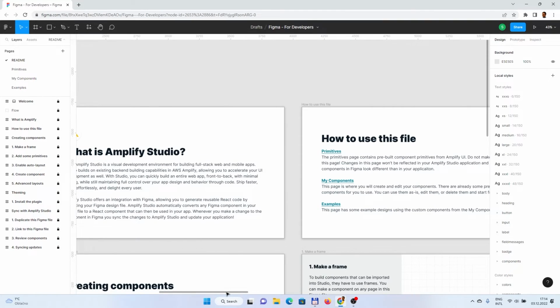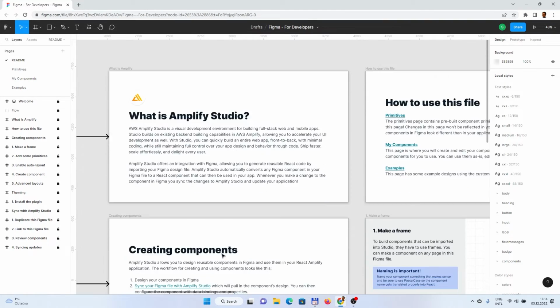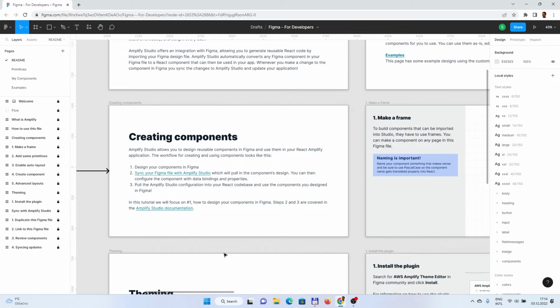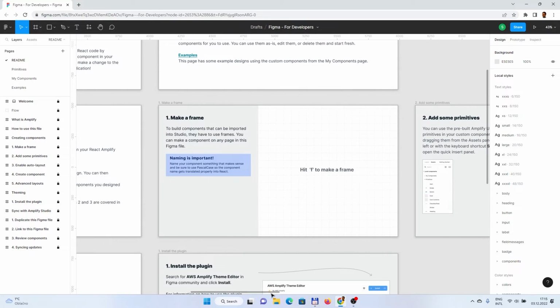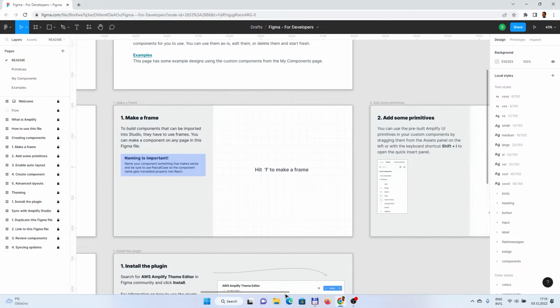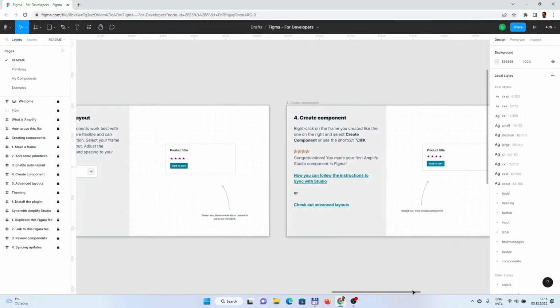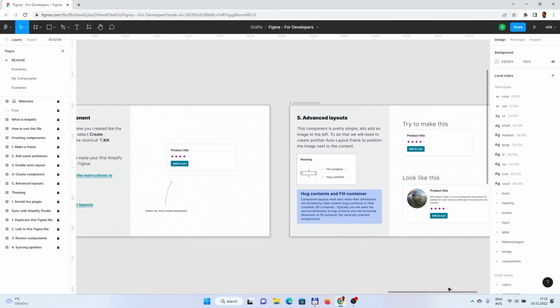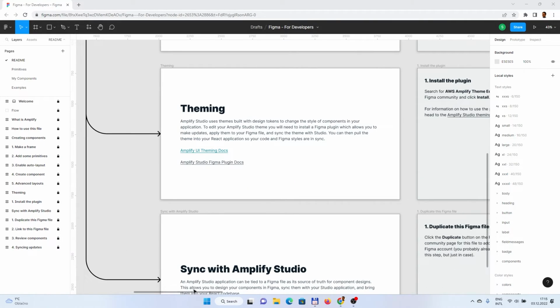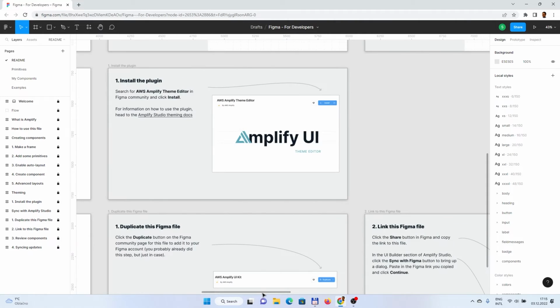So they're saying they have primitives, my components, examples, and obviously you can create your own components. We will show maybe later on how. They also are speaking about some concepts like what is the frame, how to use the primitives, what is auto layout and stuff like this. And then how you can use your theme, that you should install the AWS Amplify theme editor, which we will do.